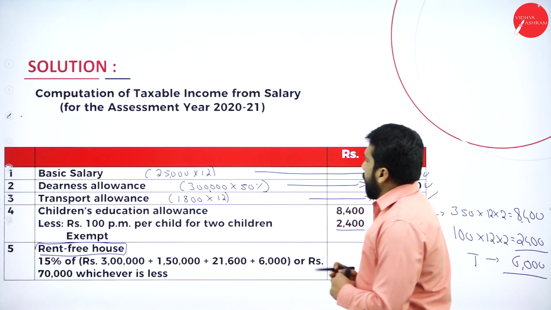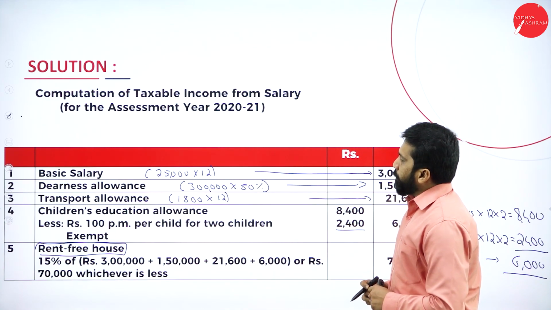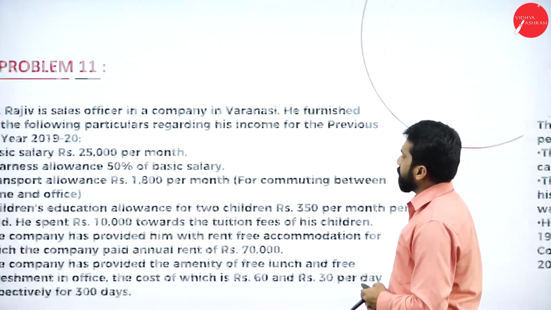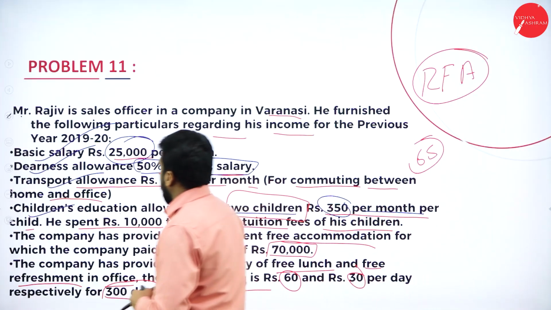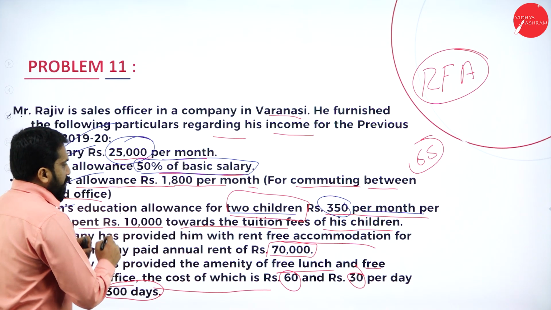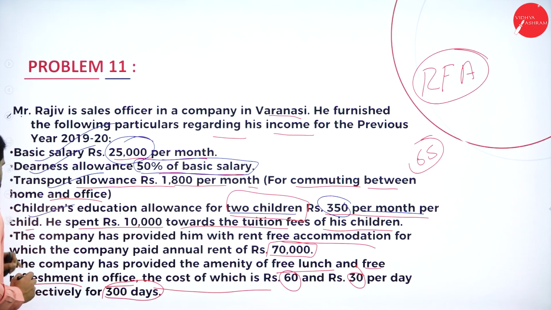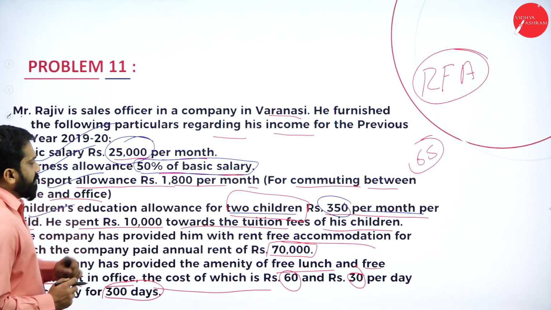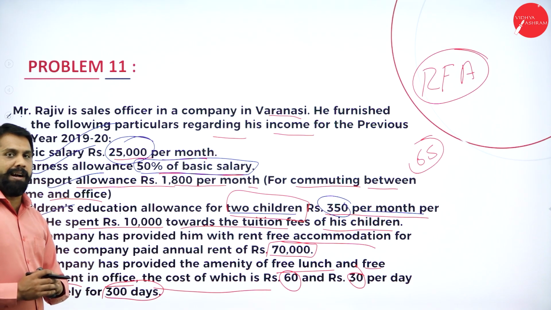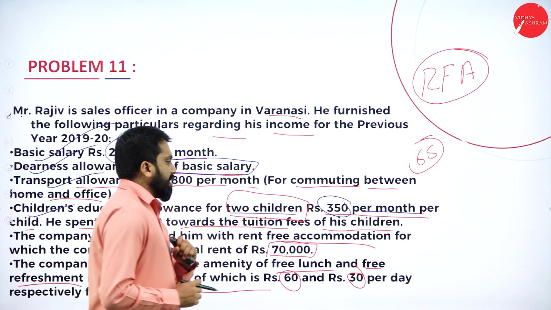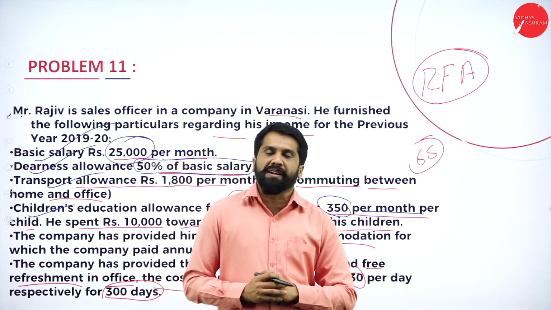Now, as per this, we have taken 15%. Why? Because, again, I'll go back to your question. The company has provided him rent-free accommodation for which the company paid annual rent of 70,000. Nowhere have they mentioned that the population is about 25 lakh.